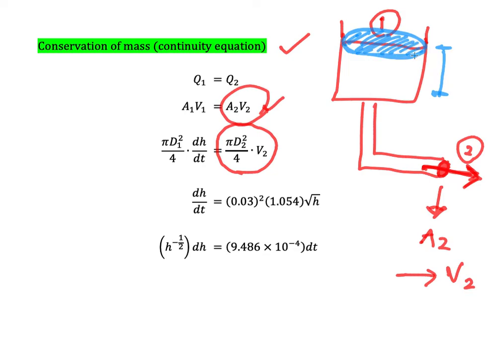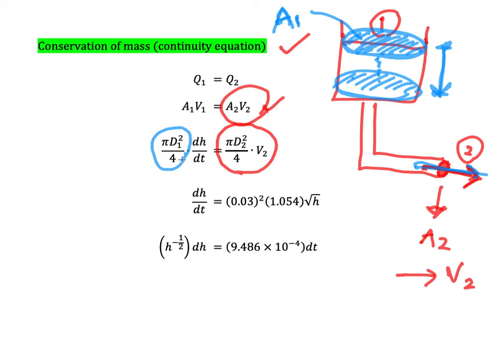So the water surface is actually circular. And if the water runs out, this water level will become like this. It will fall until this level. So we could say that the water level has moved from this point to this point. Then we could say that the cross-sectional area A1 can be taken like this: pi d1 squared over 4, and the velocity can be determined from the time the water level moved from this point to this point.